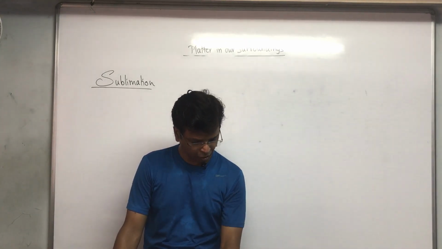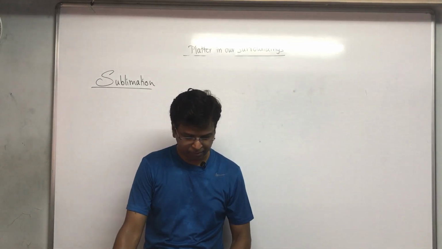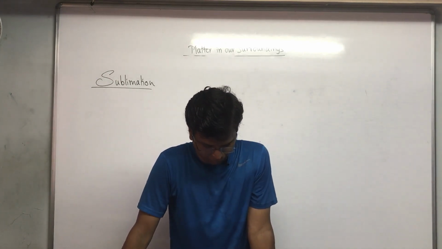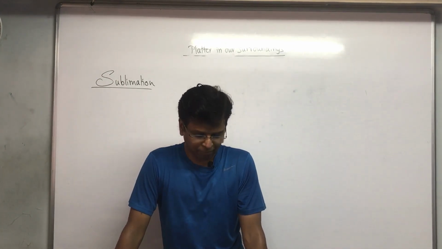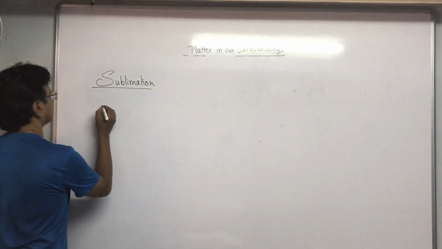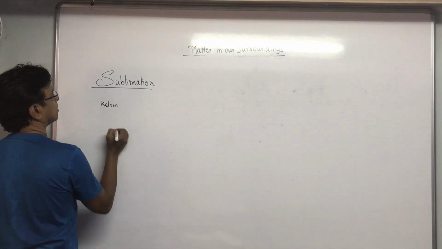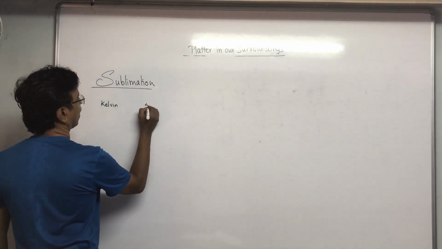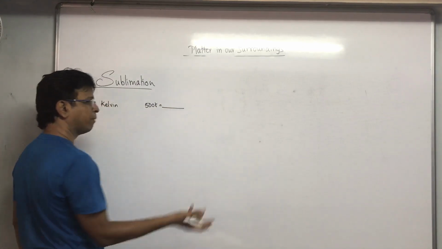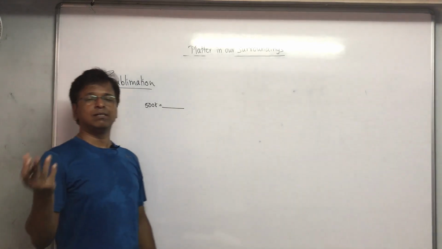Okay, next topic. One is there: convert the following temperature to Celsius scale. Basically it is a very important, very easy one. We can convert Kelvin. Kelvin is one scale. Supposing it is 500 Kelvin, you have to convert it to degrees Celsius.